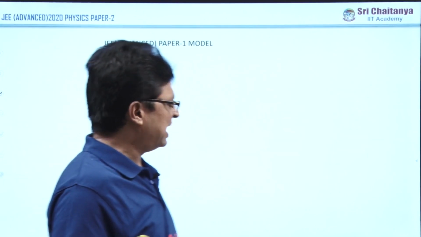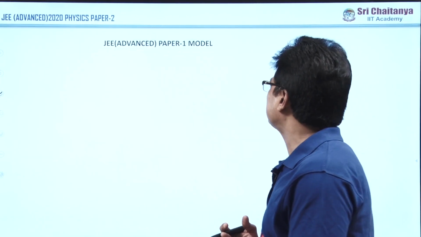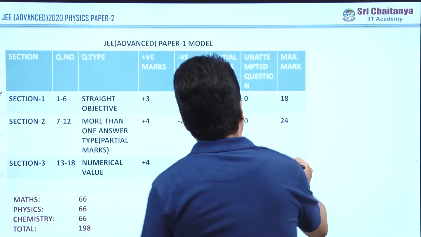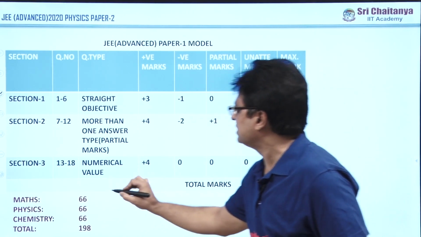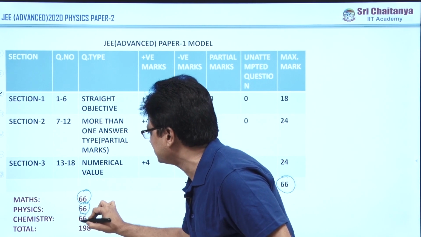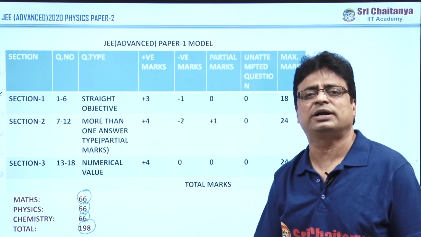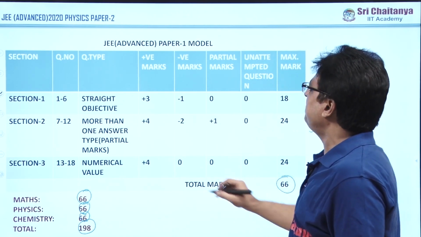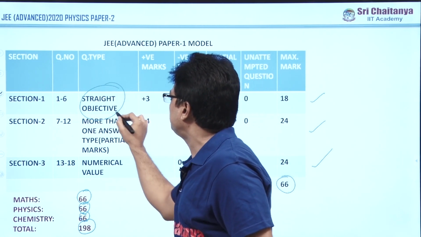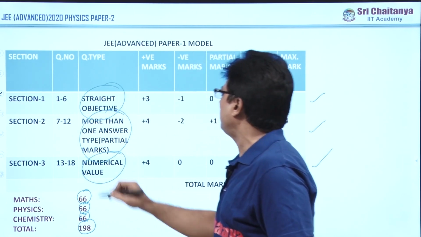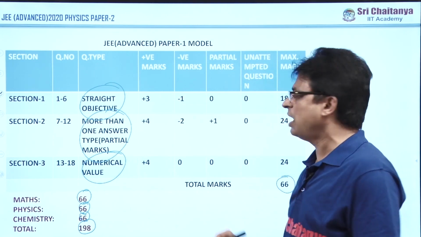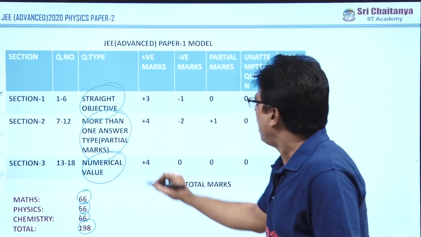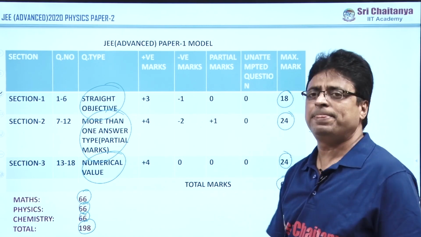Coming to the paper model, this time they have conducted the question paper, Paper 1, with Mathematics 66 marks, Physics 66 marks, Chemistry 66 marks, total 198 marks. Of that, there are 3 sections: Section 1, Section 2, Section 3. Section 1 is straight objective, Section 2 is more than one answer type, Section 3 is numerical value. In Section 1 they have given 6 questions and the maximum mark was 18. Section 2 again has 6 questions, maximum mark 24, and Section 3 is numerical value, maximum mark 24.